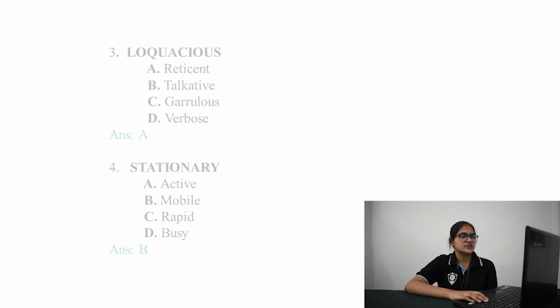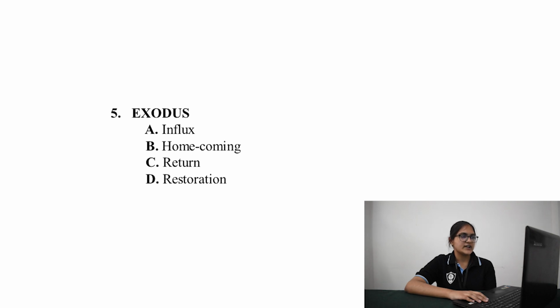When it comes to the word exodus, the given options are influx, homecoming, return, and restoration. If you observe the word exodus, it has the prefix exo. Exo refers to something outside. So here in the options, homecoming, return, and restoration.